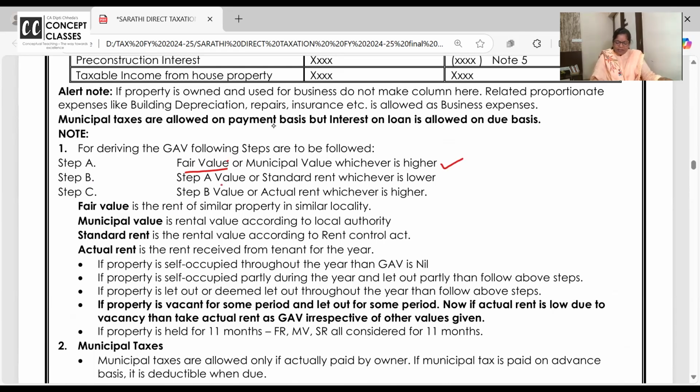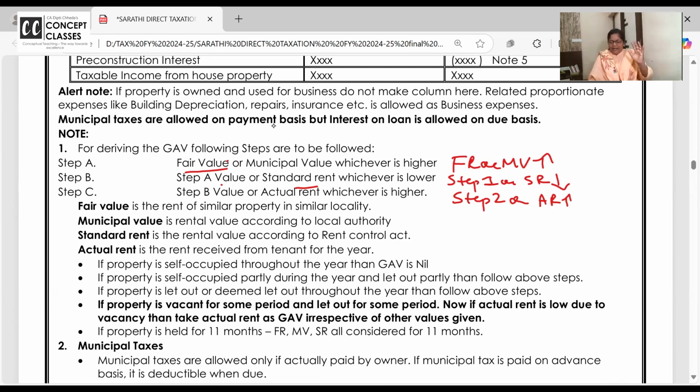That's step one answer. Or standard rent, which is available as per the Rent Control Act, whichever is lower. So fair rent, or you can write beside this like this, and you can write like this in exam also. Fair rent or municipal value, whichever is higher. Step one. Or standard rent, whichever is lower. Step two. Or actual rent, whichever is higher. So high, low, high. This you have to learn, and it's pretty easy.